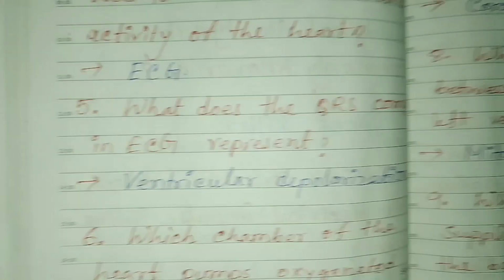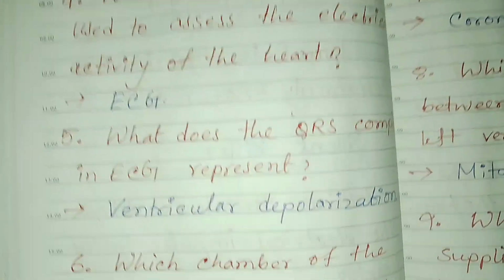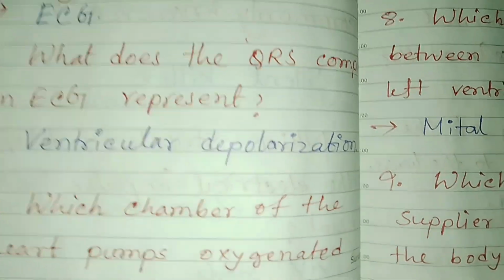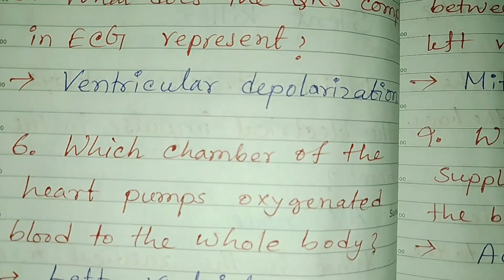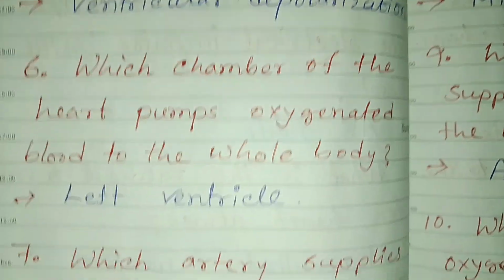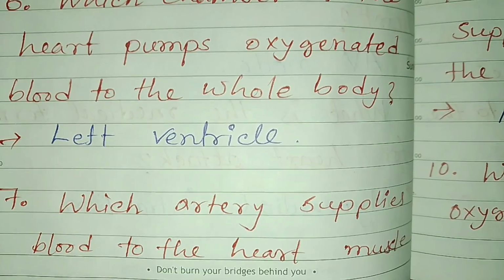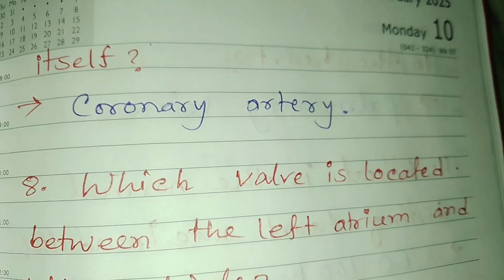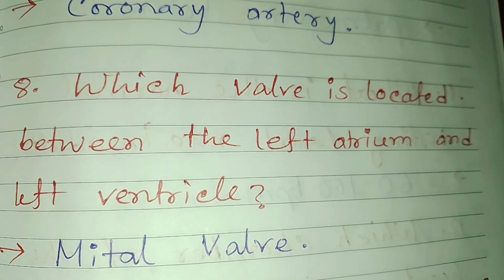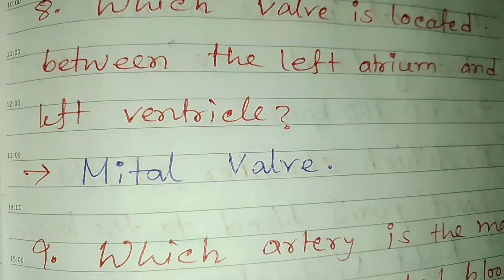This is ECG. What does the QRS complex in ECG represent? This is ventricular depolarization. Which chamber of the heart pumps oxygenated blood to the whole body? This is left ventricle. Which artery supplies blood to the heart itself? This is coronary artery. Which valve is located between the left atrium and left ventricle?